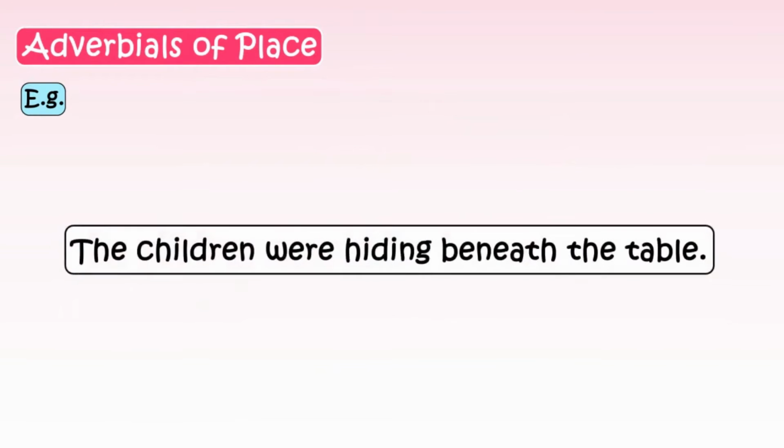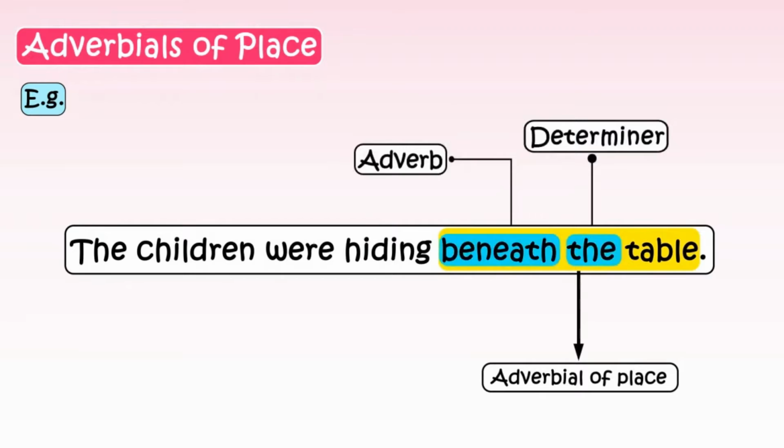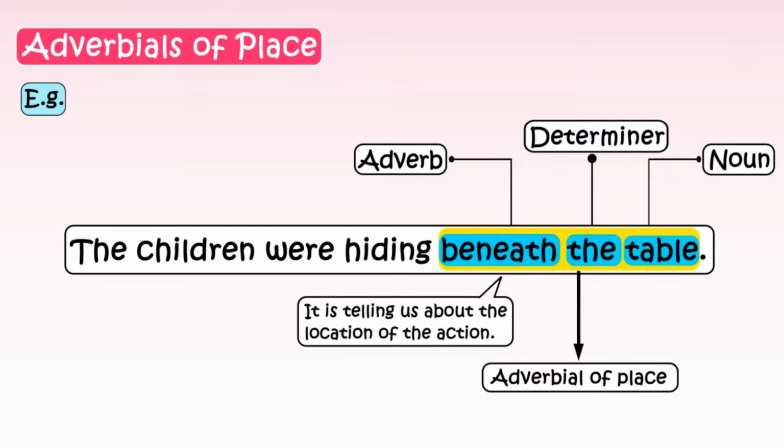Let's do another one. Now in the sentence, the children were hiding beneath the table. Beneath the table is our adverbial of place. It consists of the adverb beneath, determiner the, and the noun table. It tells us something about the location of the action.